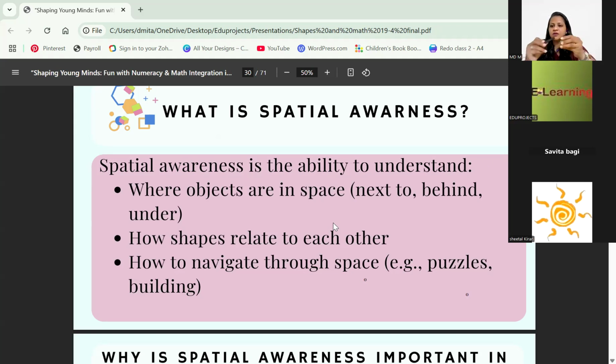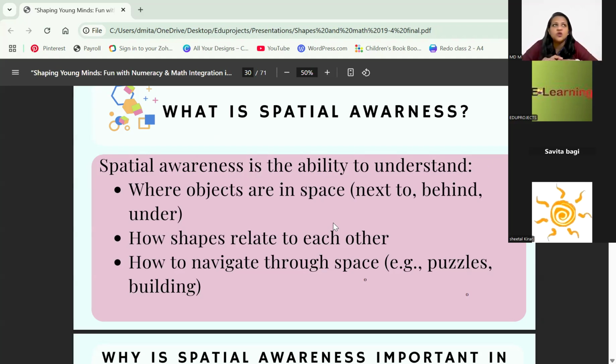So here we have a rectangle, and there is a square on top of it. So this is a rectangle and this is a square. I'm keeping it on top of it. So what do we understand with this? That the square is on top of the rectangle. So now when we ask children, there is a rectangle over here, put the square on the rectangle. So they are understanding that on it means it will go on top, next to it, under it, anything, but they are understanding.